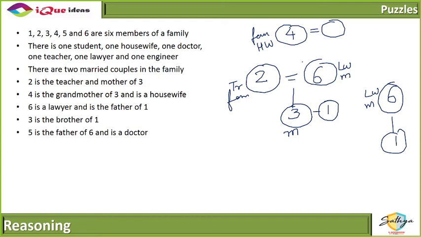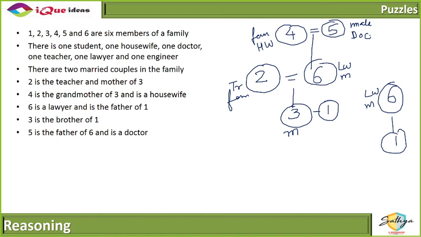And 5 is the father of 6. So 5 is a male, father of 6, and is a doctor. So we get 4 and 5 are a couple, with 4 the female housewife, 5 the male doctor. Their son is 6, who's a male lawyer and married to 2, a female teacher. Their son is 3. The profession of 3 we don't know. And 1, we don't know either the gender or the profession of 1.